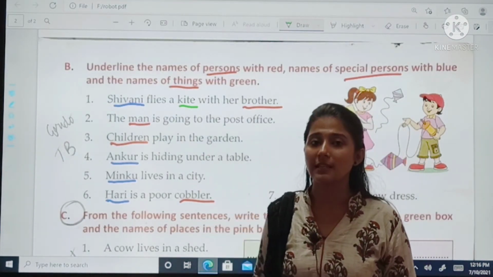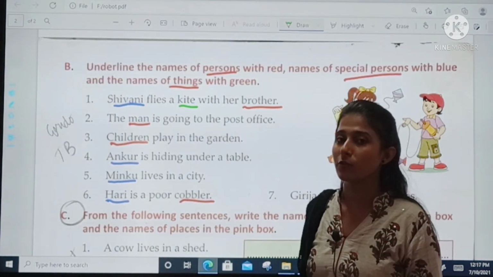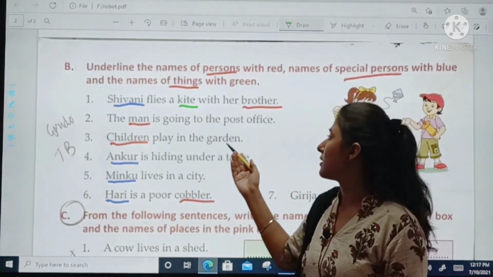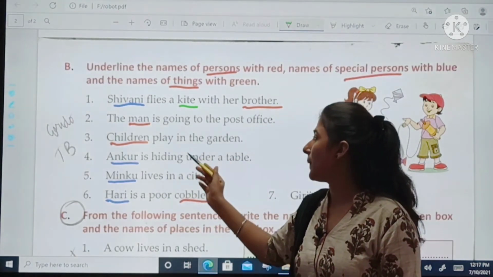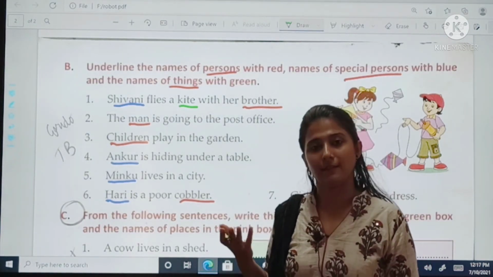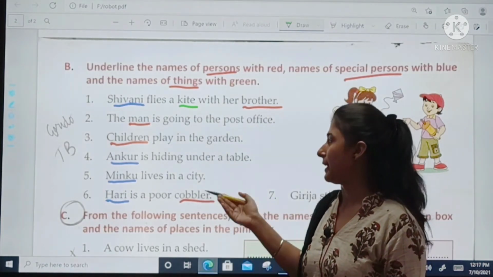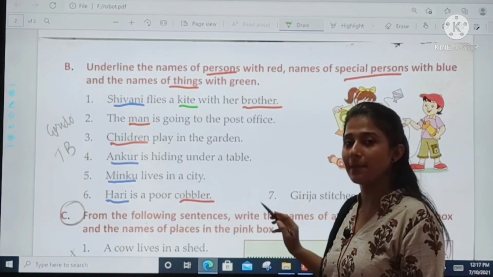Here can you see anything? No. This is a place, post office, where we go. But there is no thing. So we'll move further. Children play in the garden. Here can you see anything? Again no.